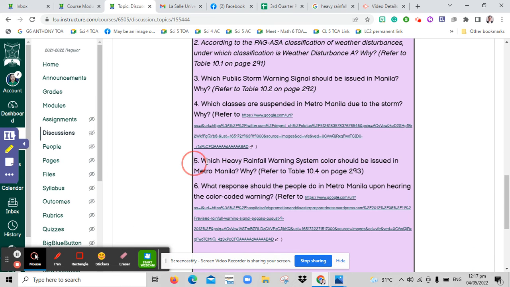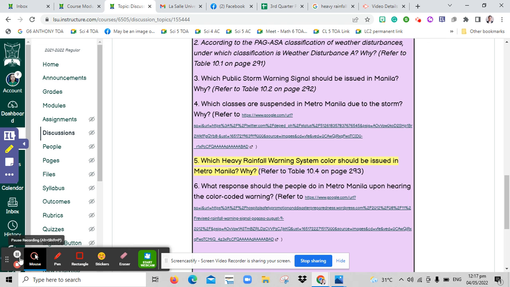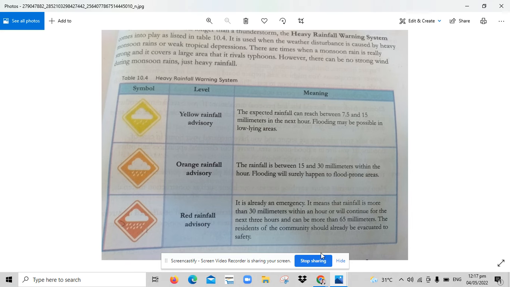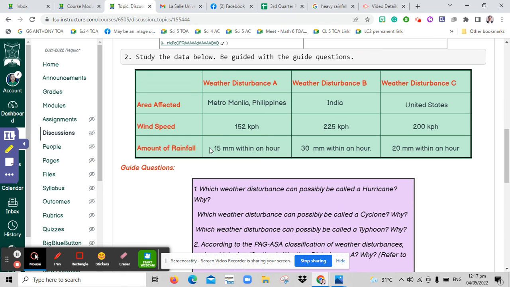Okay. Next question, which heavy rainfall warning system color should be issued in Metro Manila and why? To answer which heavy rainfall warning system advisory by use of color, we will refer to table 10.4 on page 293, and this is okay. And so we will go back to the given amount of rainfall in that typhoon. So since we are focusing on weather disturbance A, we will take note that the amount of rainfall measured is 15 millimeter within an hour.